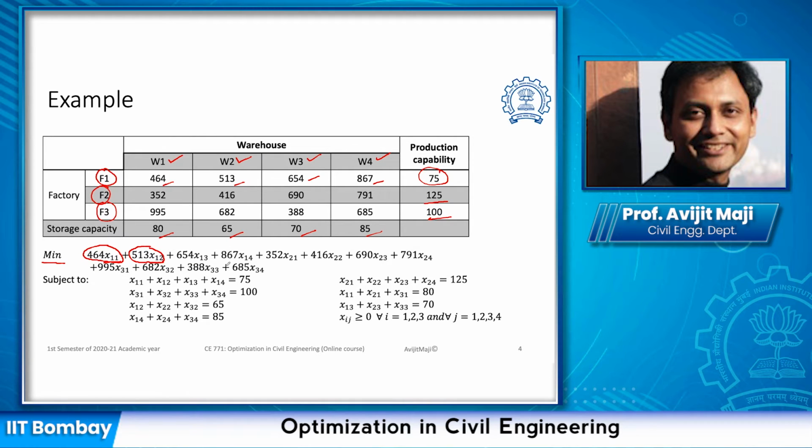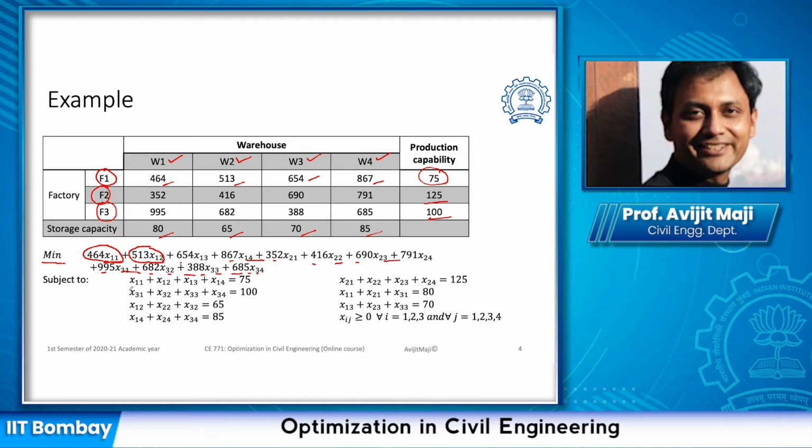So likewise, if we keep adding, this is going to give me the total transportation cost of all the products which are manufactured in one of the factories or in all the factories and which are being transported to the 4 warehouses we have. Now we do have certain limitations. For example, the factory can produce different numbers depending on the factory we are talking about.